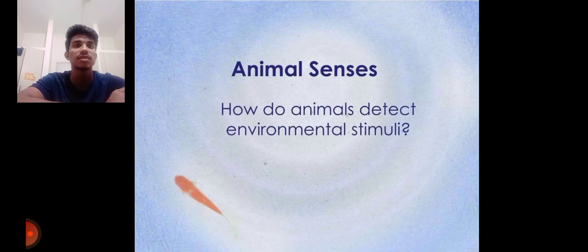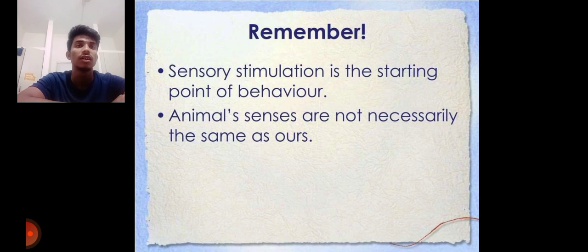Animal Census. Here, how do animals detect environmental stimuli? This is what we are going to discuss in this topic. Before starting, one thing I want to disclose: sensory stimulation is the starting point of behavior. Another is that animals' senses are not necessarily the same as humans'.